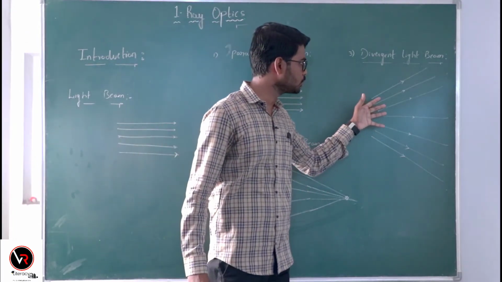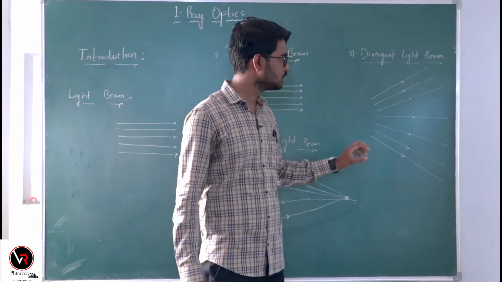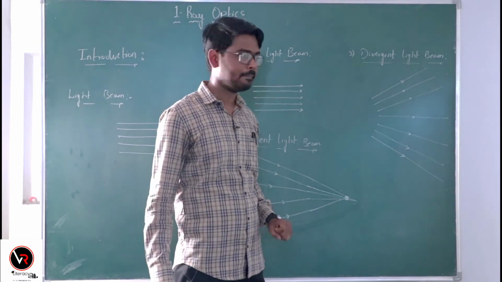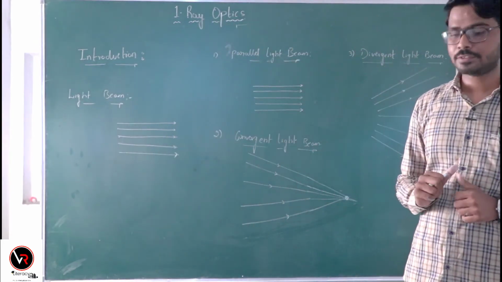See here, as they proceed forward to the surroundings from the light source, the distance among the light rays will increase gradually, right? This is all about the light beam and its types, okay?